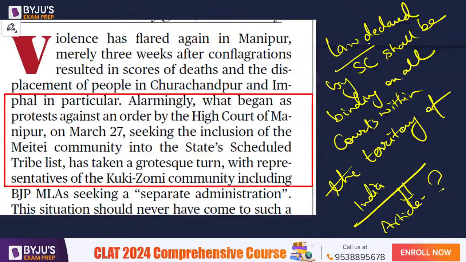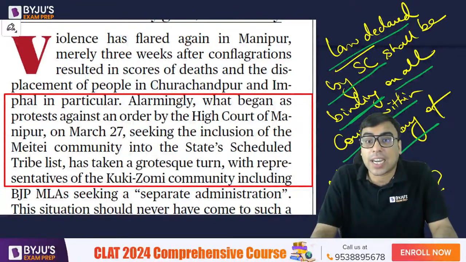So Supreme Court's judgment is considered as the law of the land. ठीक है, so law declared by Supreme Court shall be binding on all courts within the territory of India. ये binding है बाकी सारी courts में, all the high courts and all the lower courts. Means the Supreme Court order has to be followed by the high courts. So whenever a high court judge is passing an order, he or she is supposed to pass an order in the light of the previous judgment of Supreme Court. ठीक है, and similarly, not only high court judges but the lower court judges, the district court judges and all, they are also supposed to pass the judgment in line with the orders already passed by the Supreme Court, है ना, उसी लाइट में जजमेंट पास करना, उसकी कंट्राडिक्टरी नहीं होना चाहिए.